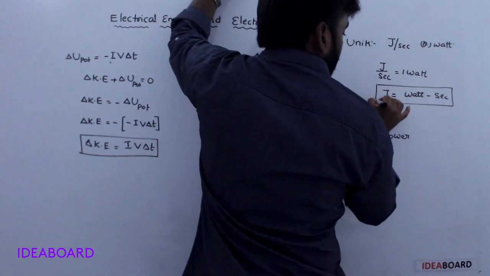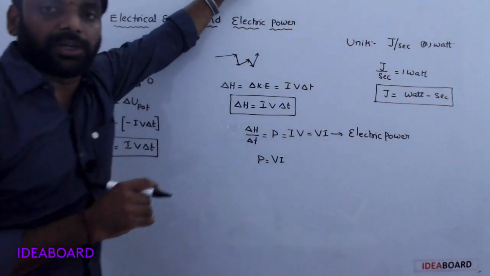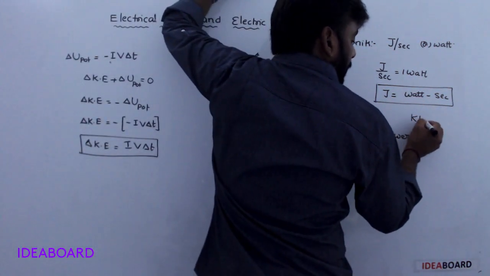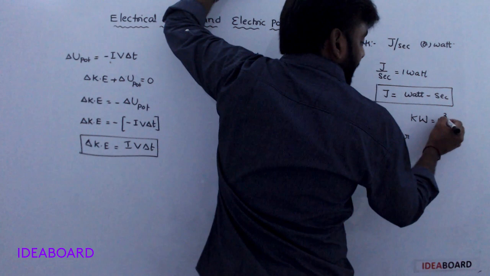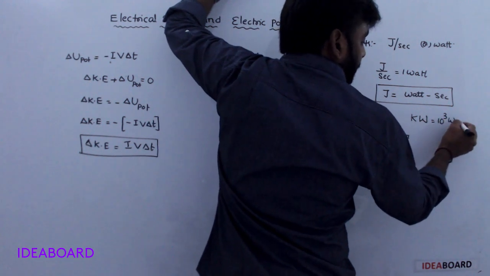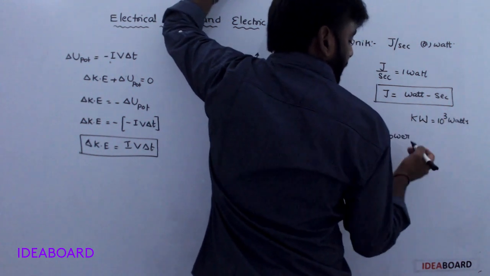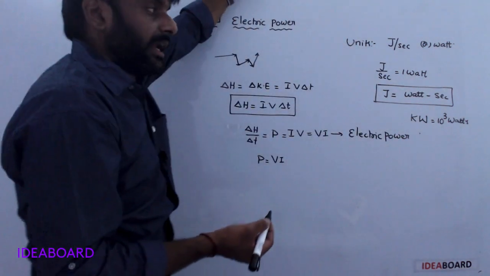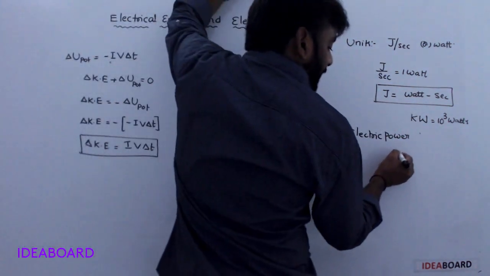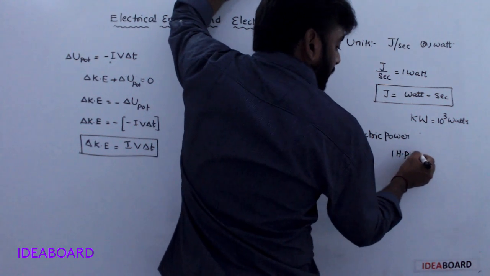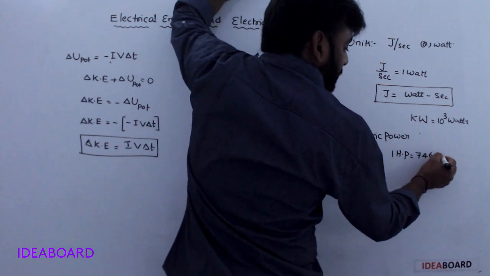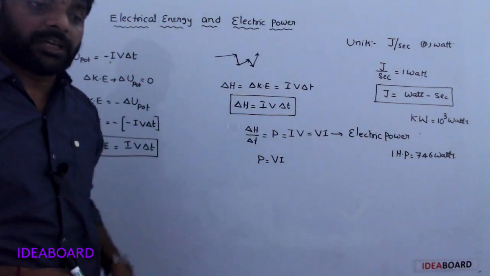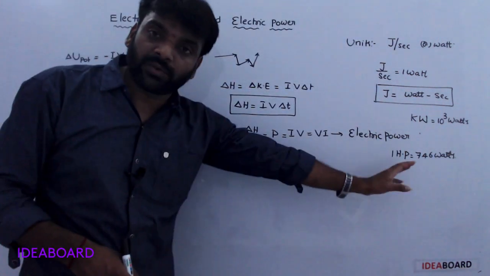Sometimes kilowatts; kilowatt means 10 cube watts. Mega means 10 to the power of 6. You know 1 horsepower is equal to 746 watts. You know this one already.